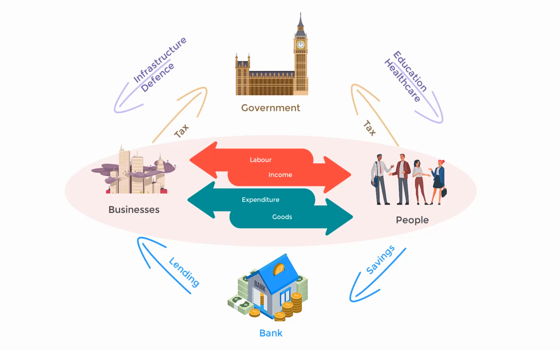So one could argue that injections are great and leakages are bad, but if you didn't have leakages, you probably wouldn't have injections either. So if people didn't save money, how would the bank lend money if they didn't have any money from savings?